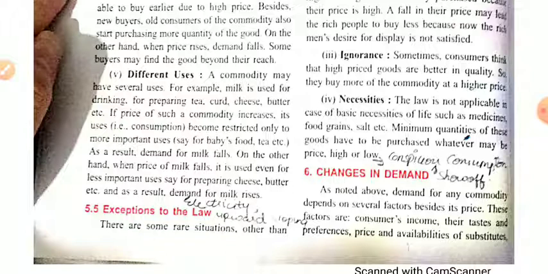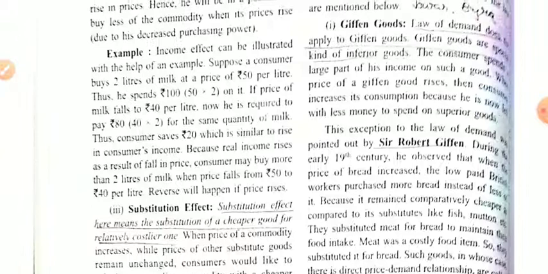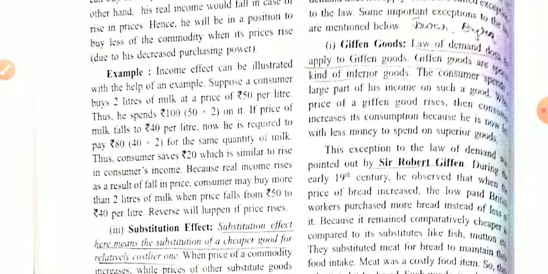In certain cases the law of demand does not work because of the exceptions to the law of demand. In our law we studied that when price increases, quantity demanded decreases, and when price decreases, quantity demanded increases. But in the exceptions to the law, we will find there is a direct relationship. When price increases, quantity demanded increases. When price decreases, quantity demanded decreases. There are many reasons for these exceptions.